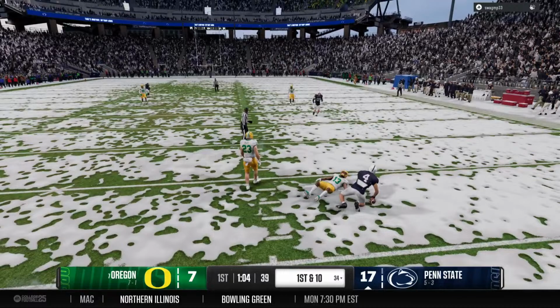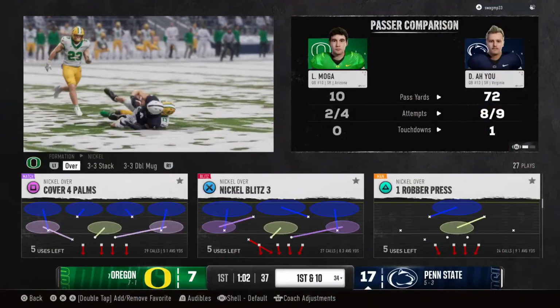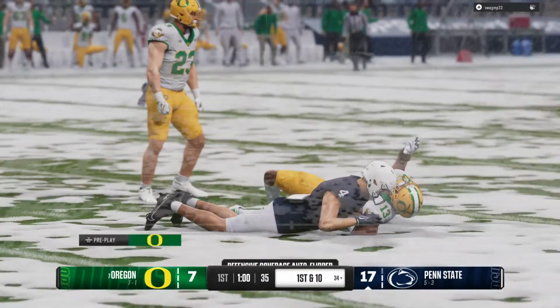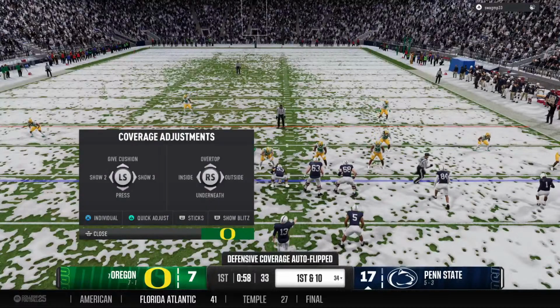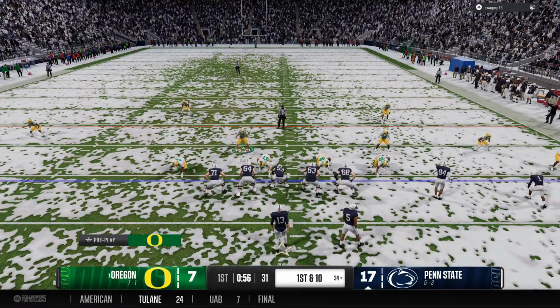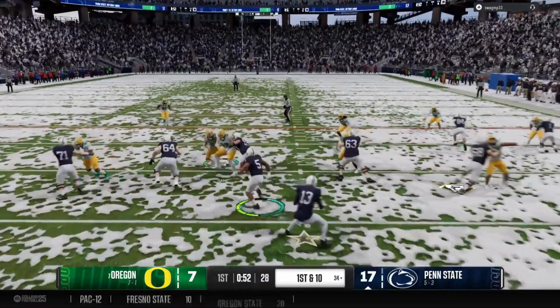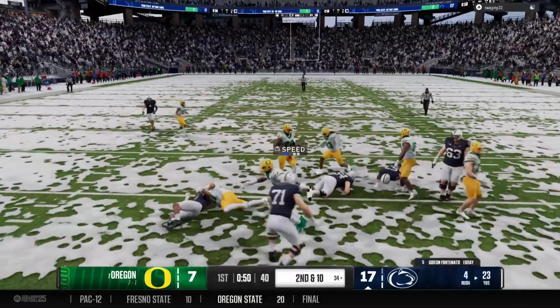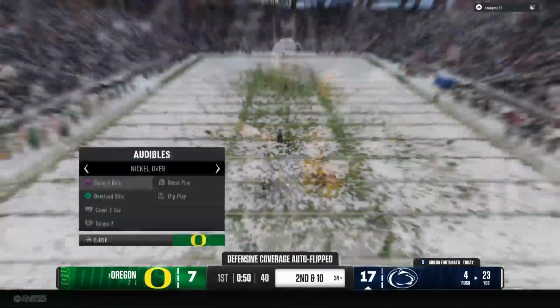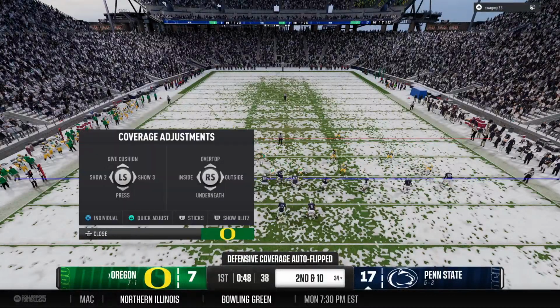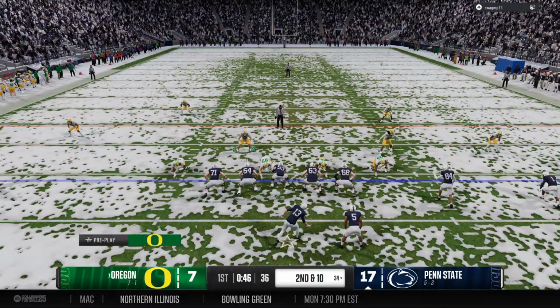Makes his connection. And they reacted well to the completion, but it was too late to keep them from getting the first down. They have set the tone in this one already inside a minute to play in a wild first quarter. They're going back to the ground. And they try the middle of this defense, and that is not happening. The Nittany Lions will hustle to the line.